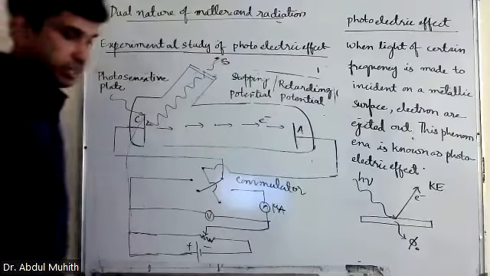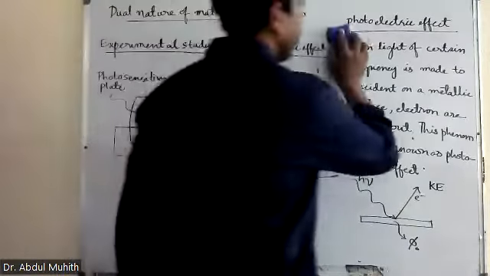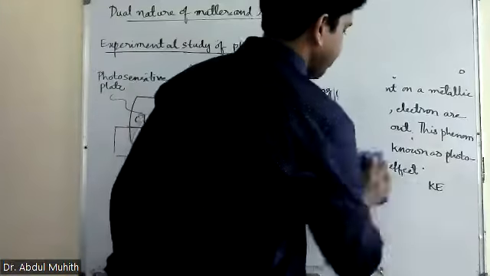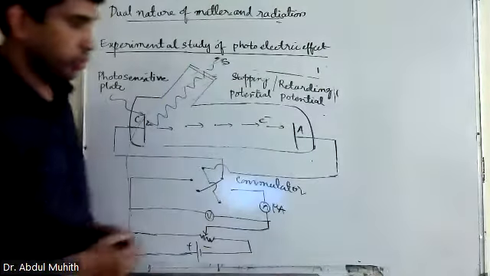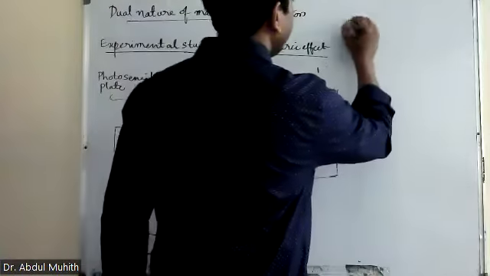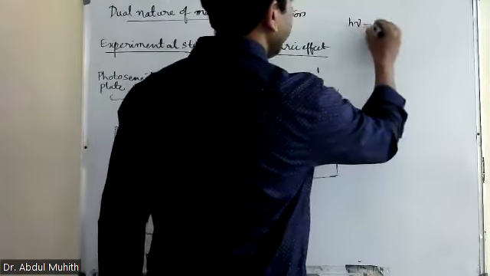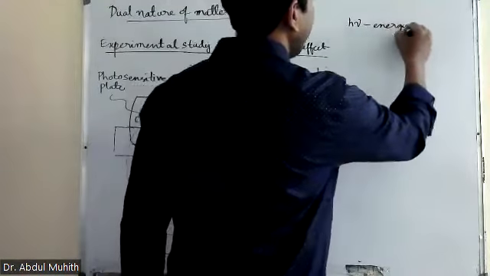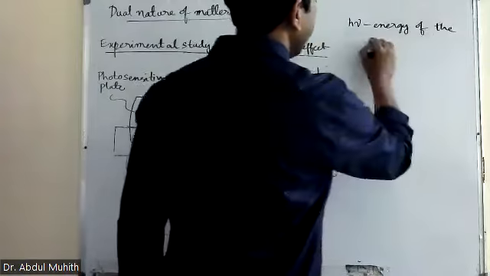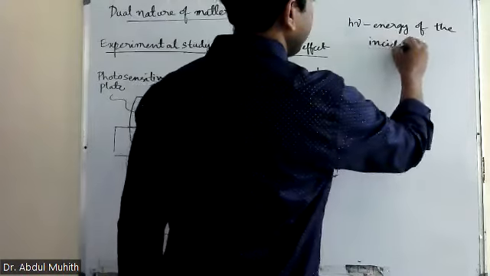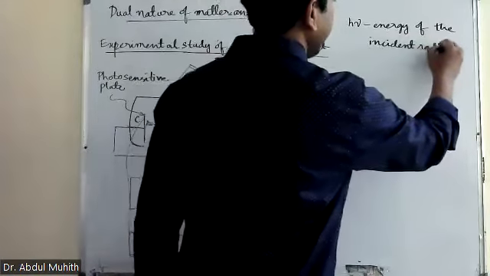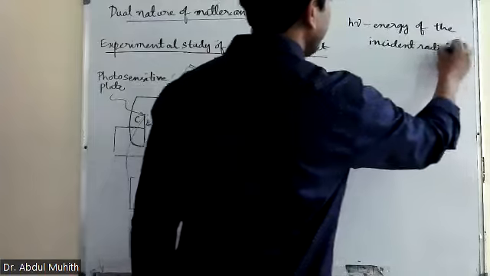Okay, going to the next definition, that is work function now. Okay, so I'll write what are those values. Okay, so h nu. What is h nu? H nu is the energy of the incident radiation. What is h?